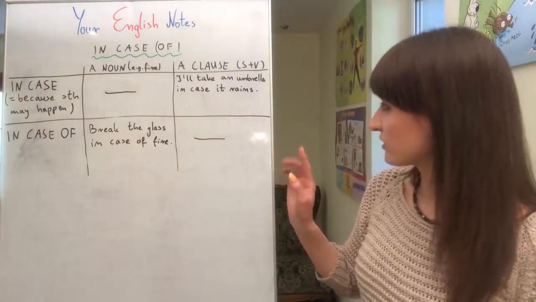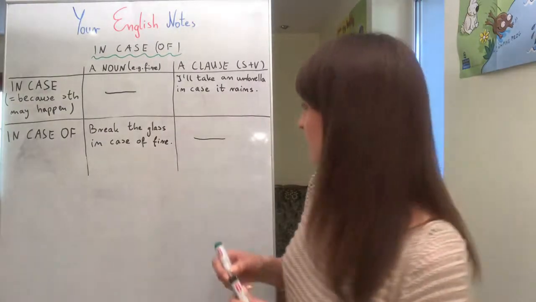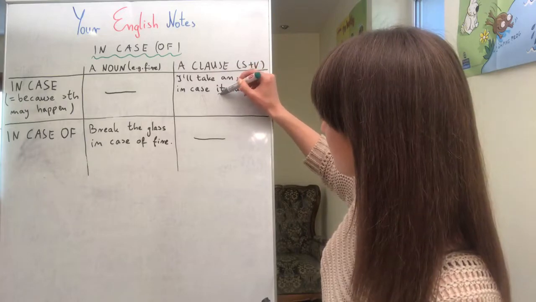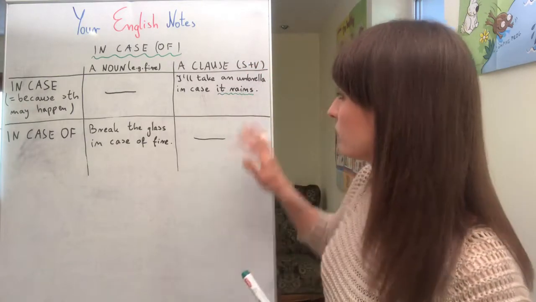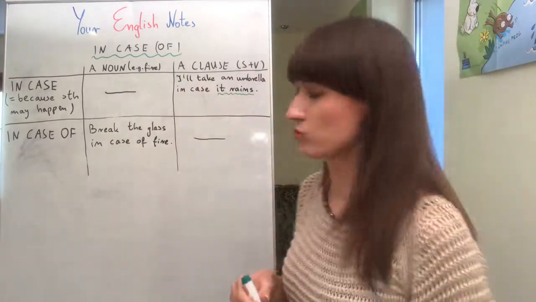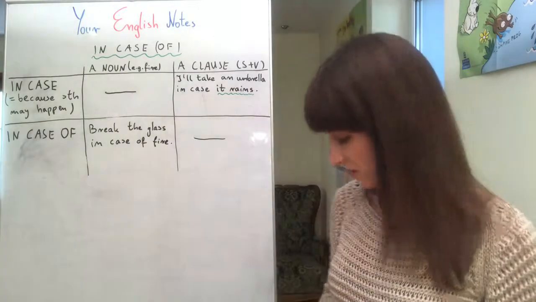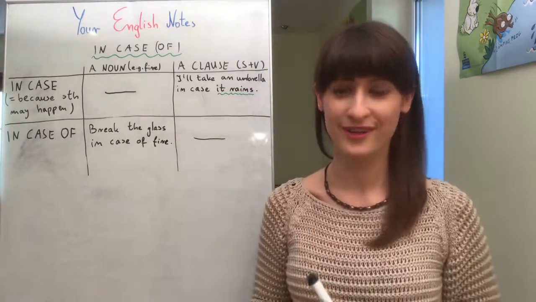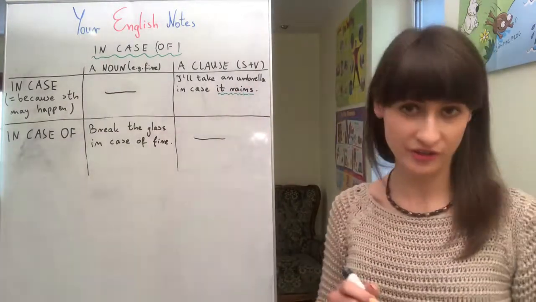And when it comes to grammar, what I would like you to remember here is to look at the tense which we use after in case. We are talking about the future, but we don't use future simple. Remember about that. If you know how conditional sentences work, the idea is similar here.